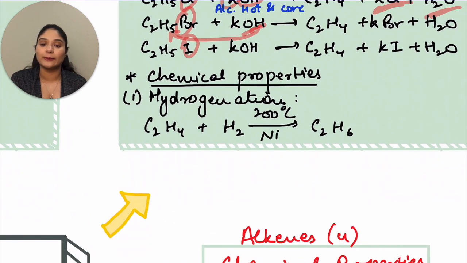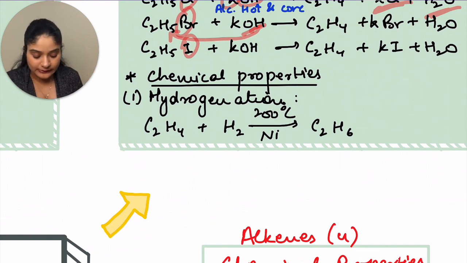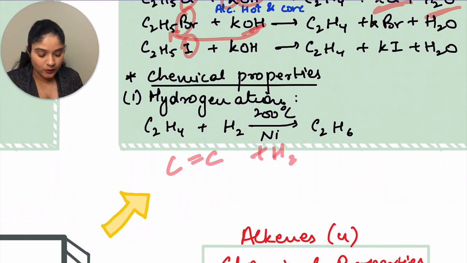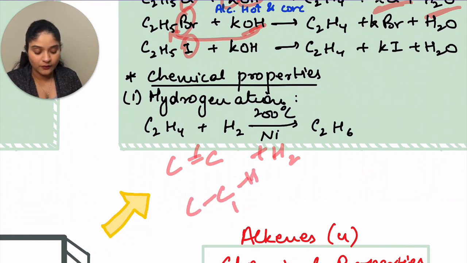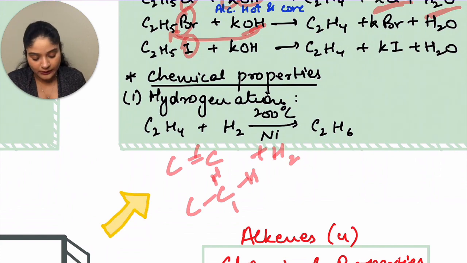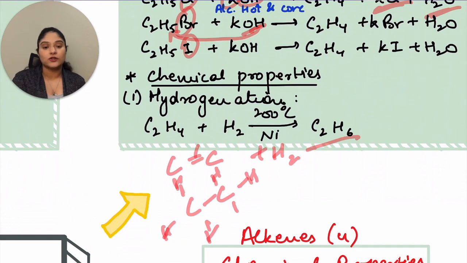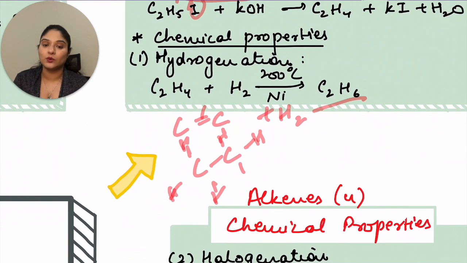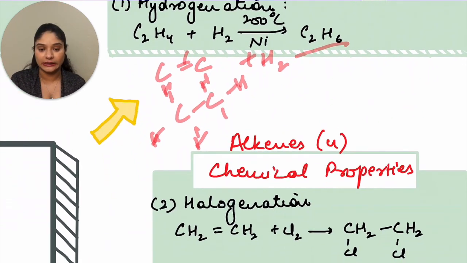Now let's move to chemical properties. The first is hydrogenation. Hydrogenation means the bond breaks. For example, you have a double bond between carbons and you're adding hydrogen. The double bond will break, it becomes a single bond, and two hydrogens will get attached to it. So this is known as hydrogenation. You get C2H6. This happens at 200 degrees Celsius in the presence of nickel.